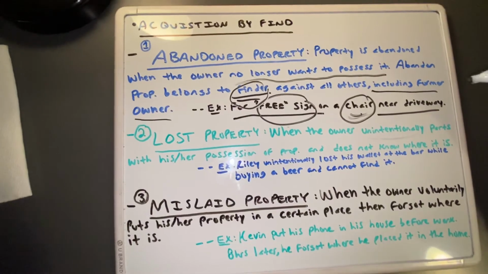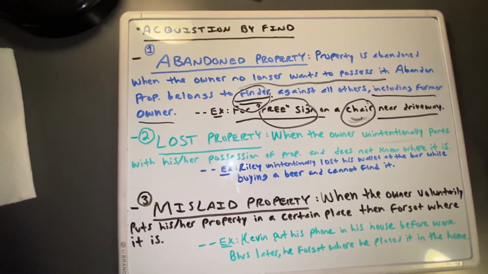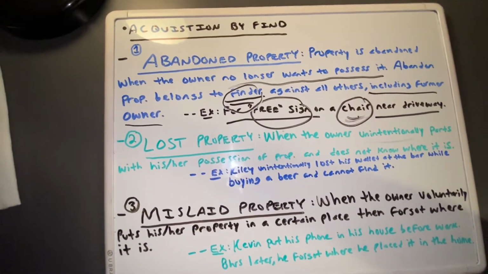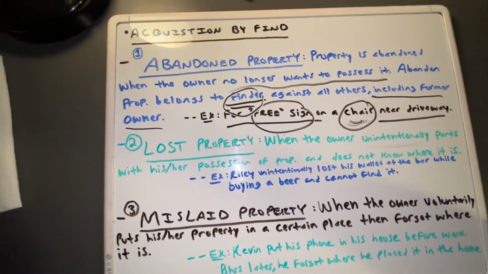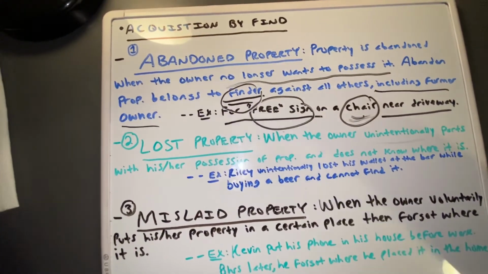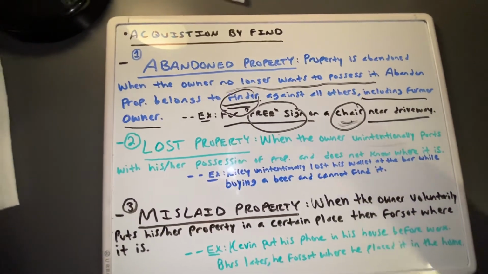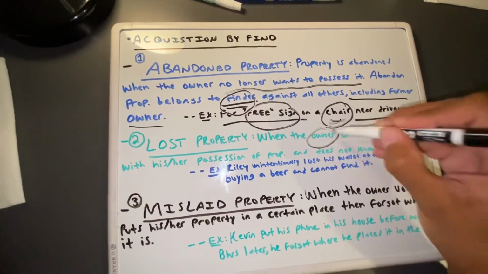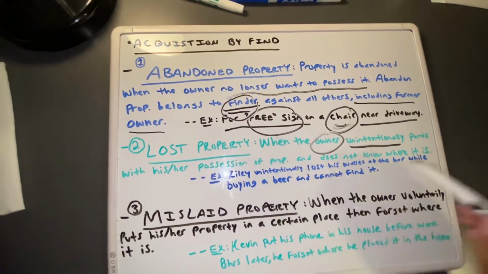So technically speaking, if someone finds it, it is technically Riley's, and it's a state-by-state statute on whether or not he has to wait a certain period of time to see whether or not he can repossess it. Because if someone finds it, if they wait, let's say 12 months, they can repossess, and that person will keep that wallet while Riley's out of luck. So that's lost property. So remember, the intent here is the owner unintentionally parting with that property, and he or she does not know where it is.